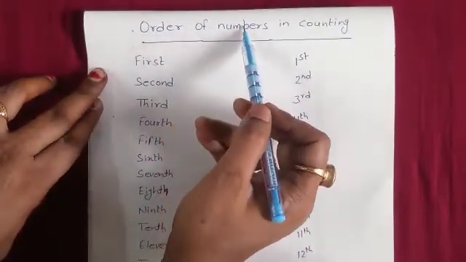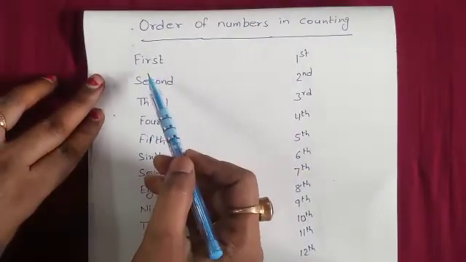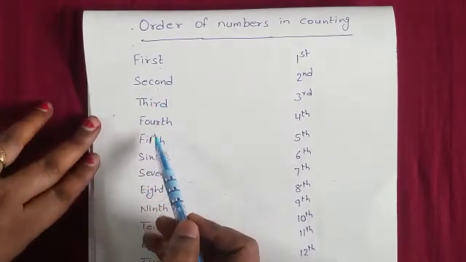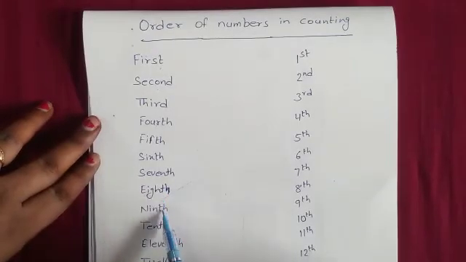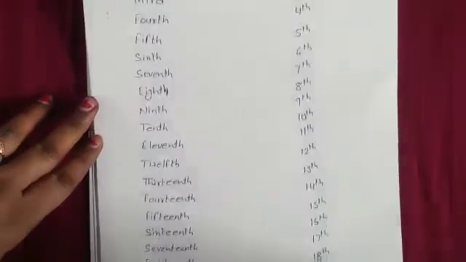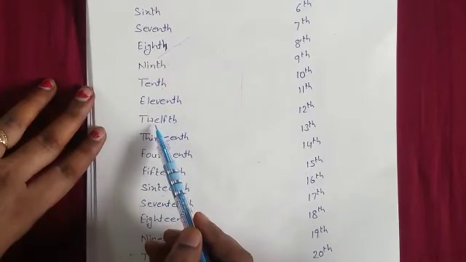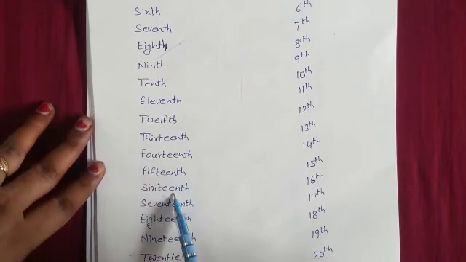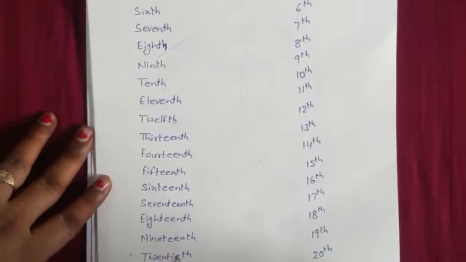This is first, second, third, fourth, fifth, 6th, 7th, 8th, 9th, 10th, 11th, 12th, 13th, 14th, 15th, 16th, 17th, 18th, 19th and 20th.